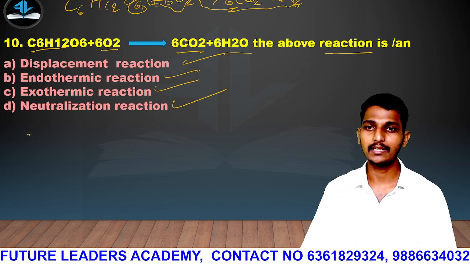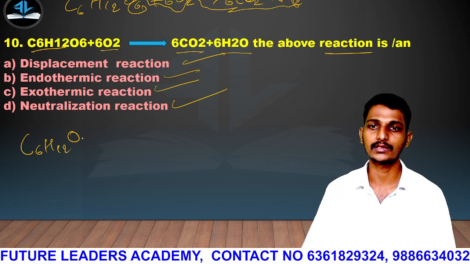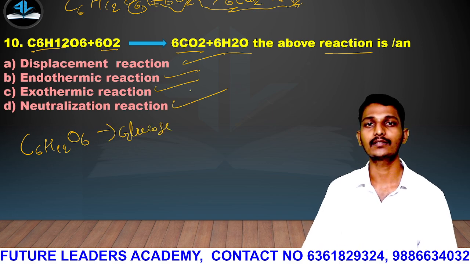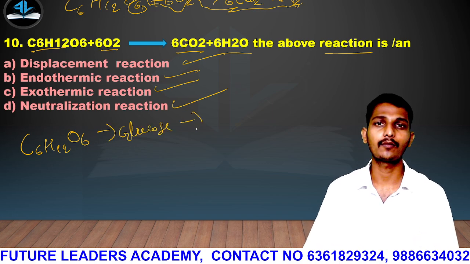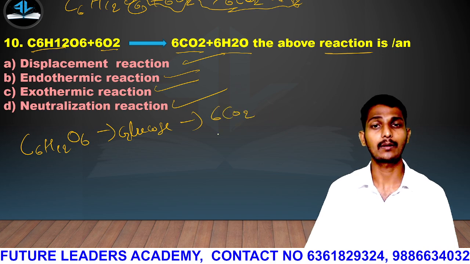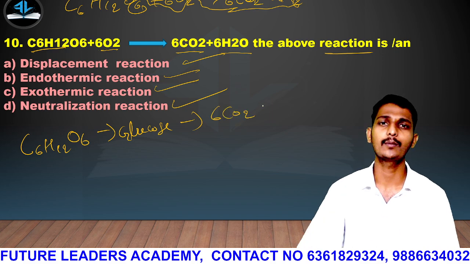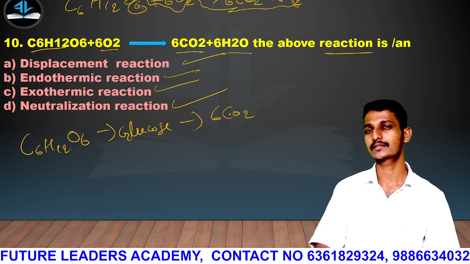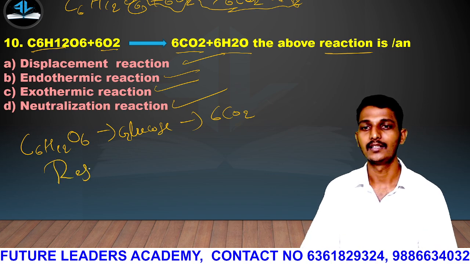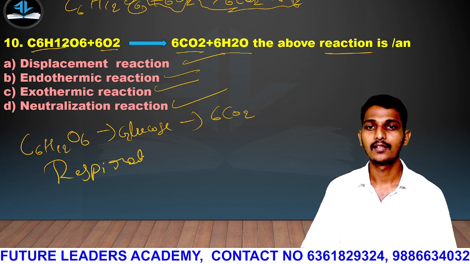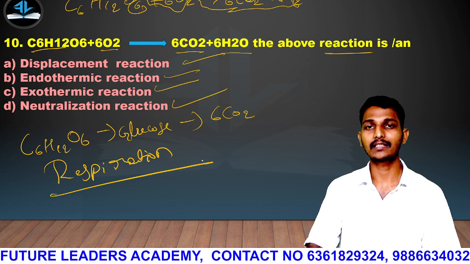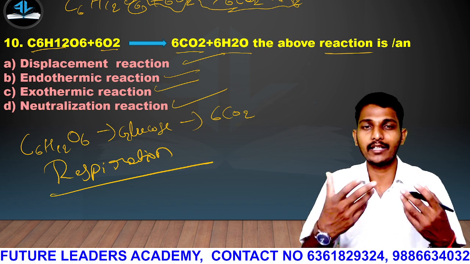So can you feel that, guys? C6H12O6 is glucose. When it reacts in the presence of oxygen, it will form 6CO2, carbon dioxide, plus water plus energy. It all will be releasing. What is the example, guys? Respiration, guys. Respiration. Example for it is the respiration equation. It takes place in our body.